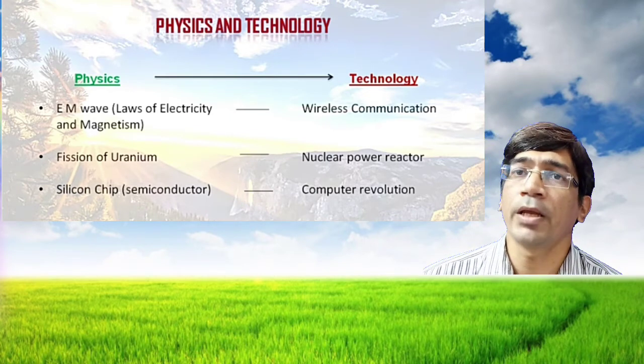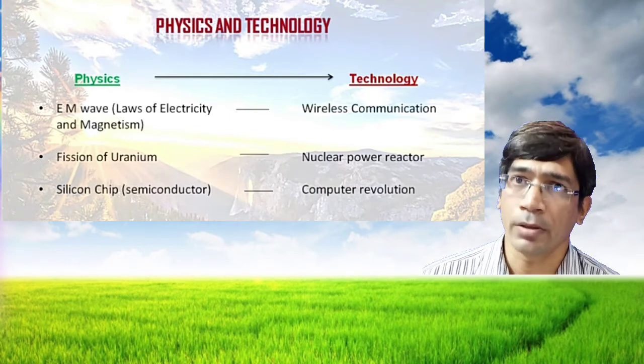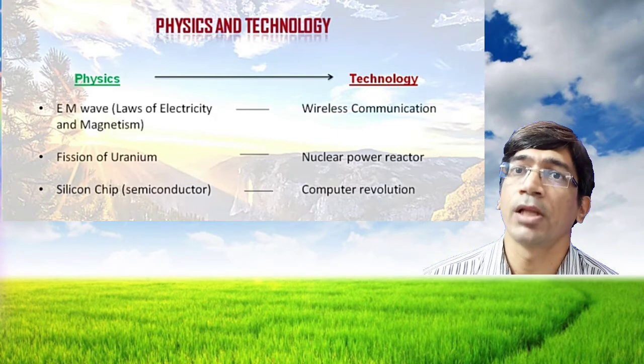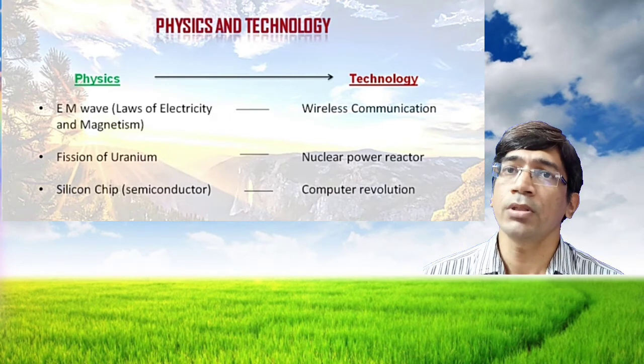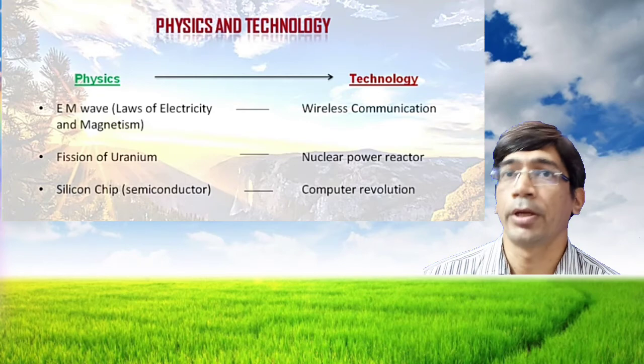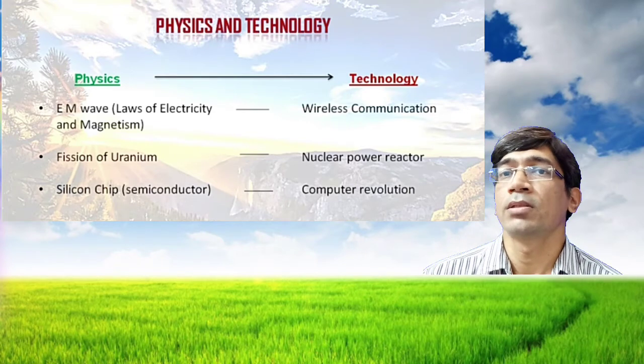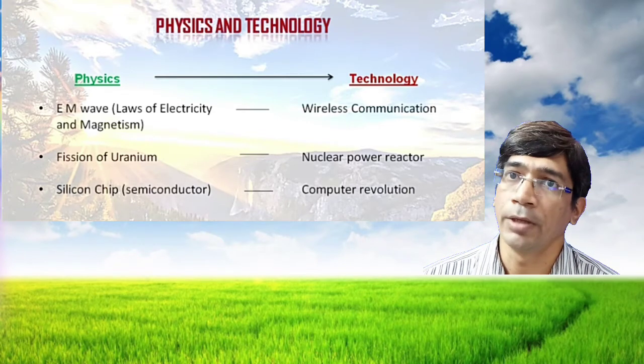In the same way, we can take semiconductor material like the silicon chip. Due to the silicon chip, computers and the internet are produced, which are based on semiconductor theory.